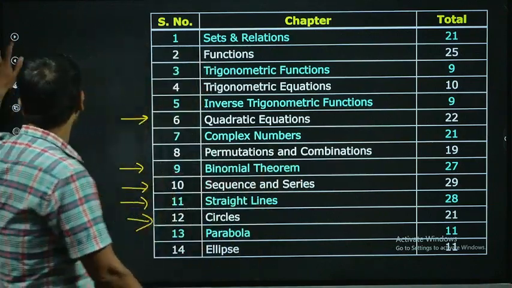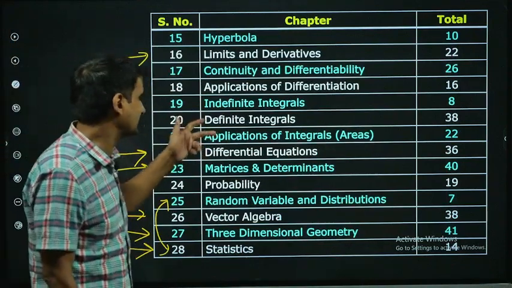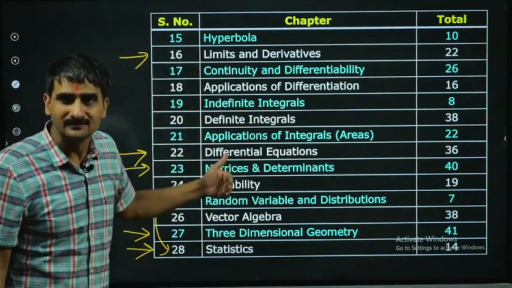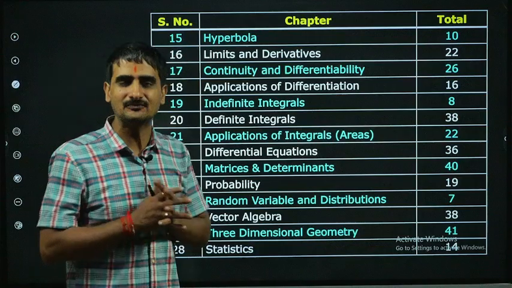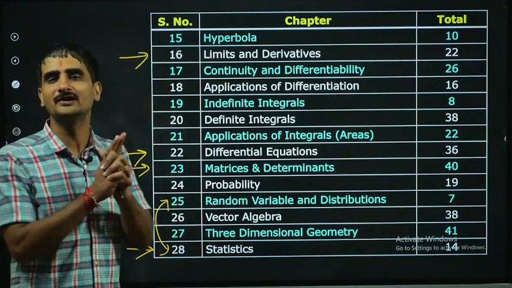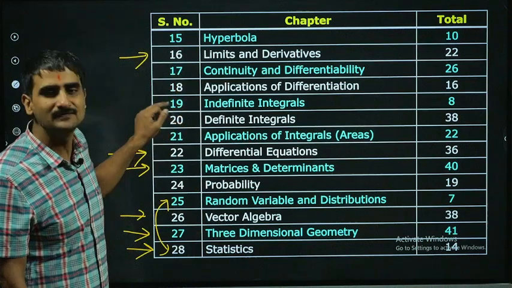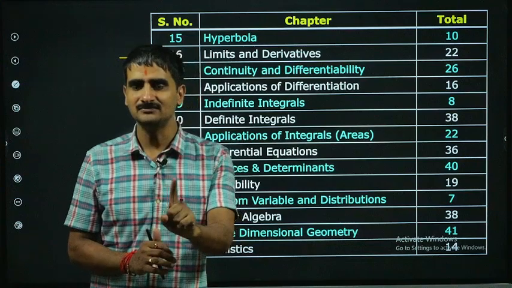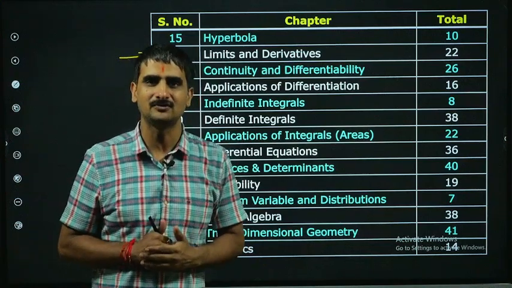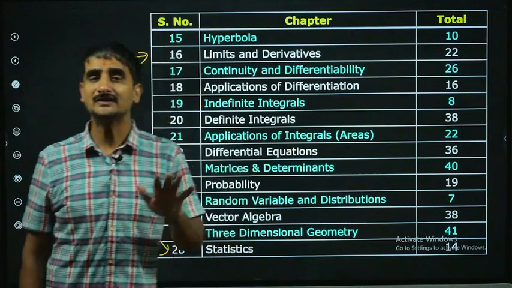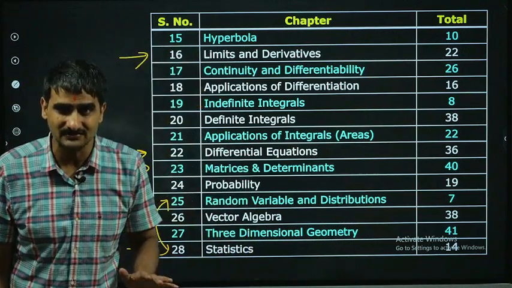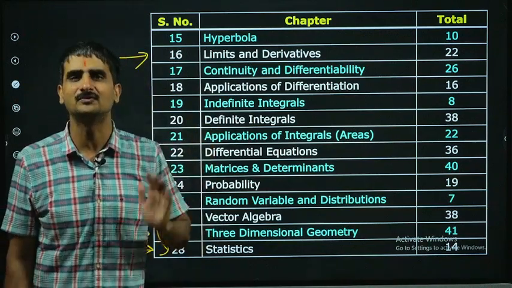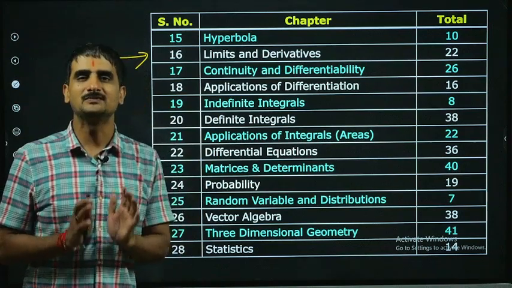So looking at the list, you would have said definite integral is a high weighted chapter, but I left it. If you can do it after these 12 chapters, definitely you should go for integration as a whole, indefinite and definite. But 12 chapters minimum you should prepare. If you start from here onwards, definitely you can prepare these 12 chapters in the months to come. You have almost October, November, December, January, almost 4 months.